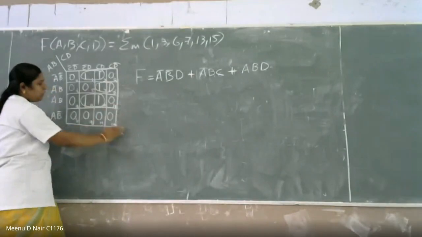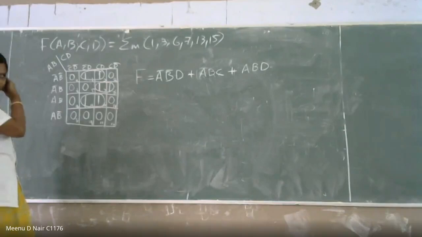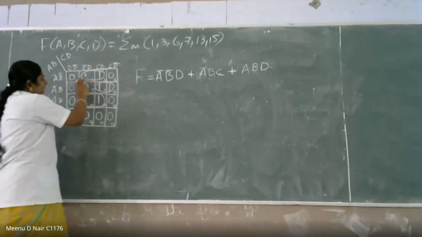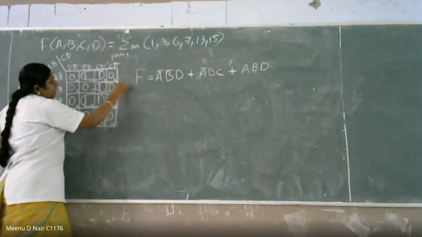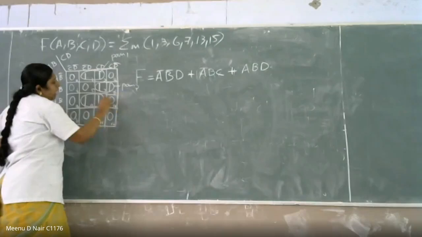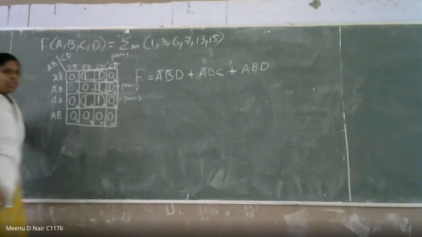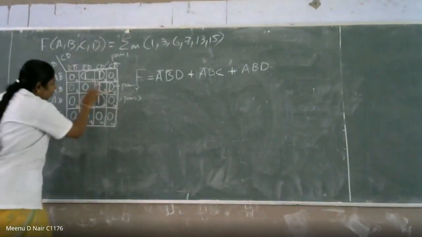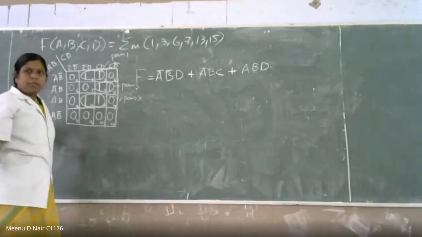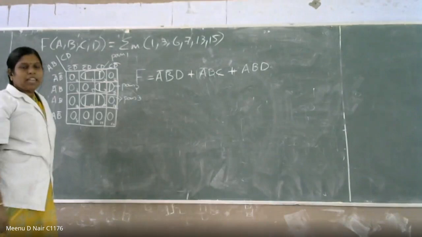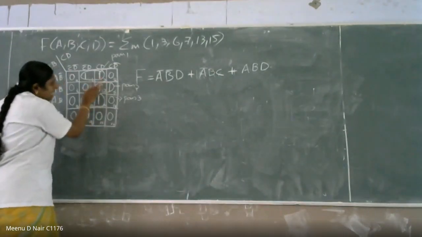So what we are going to find out is how we are going to eliminate the hazard. Here you can see this is one pair, you can call it pair number 1. This is the second pair, pair number 2, and this is your third one, pair number 3. There is no relation between the first pair, second pair, and third pair. So it will make a hazard. There is no relationship between these three pairs.